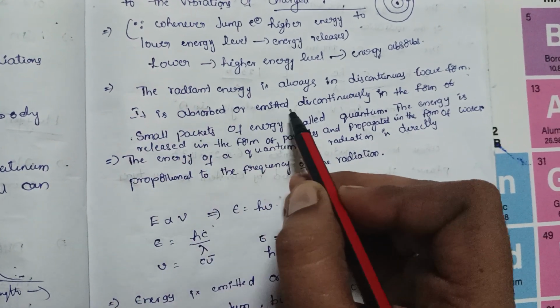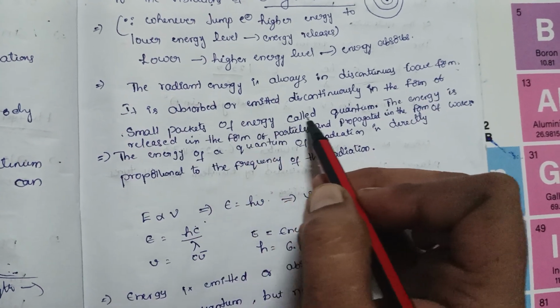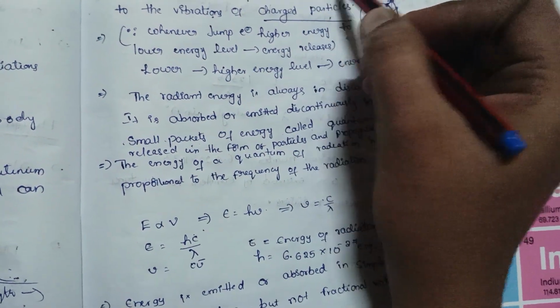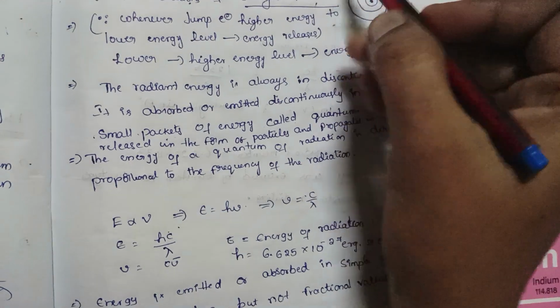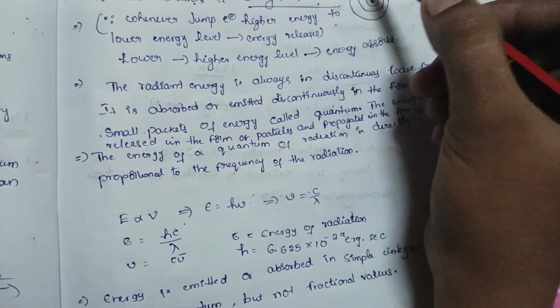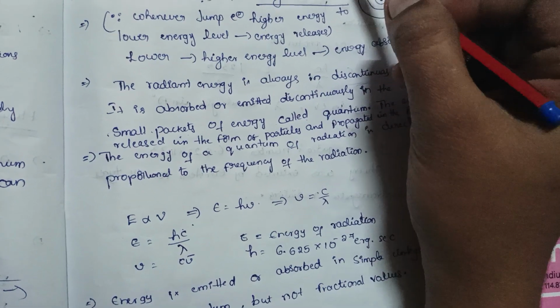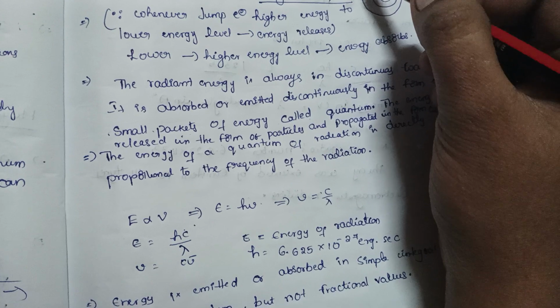The radiant energy is always in discontinuous waveform. It is absorbed or emitted discontinuously in the form of small pockets of energy called quanta. Means the absorbed or emitted energy is in the form of small quanta and propagated in the form of waves. These particles, small pockets, are called quantum.